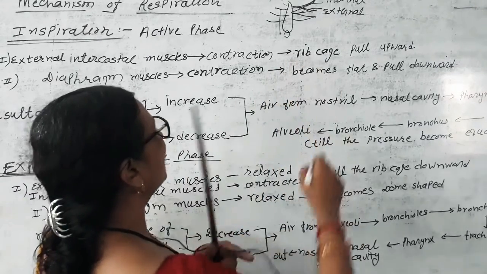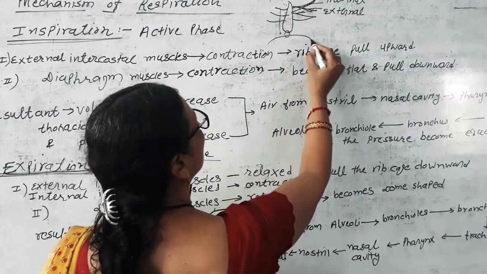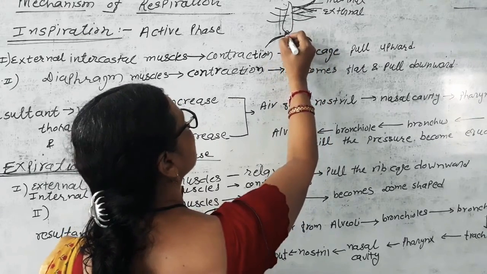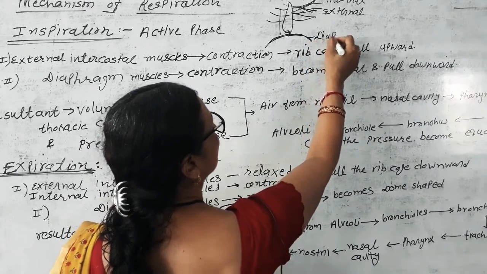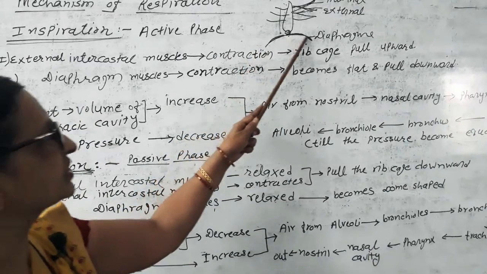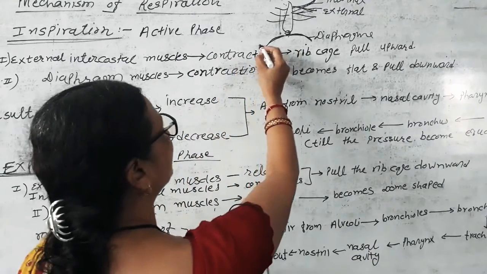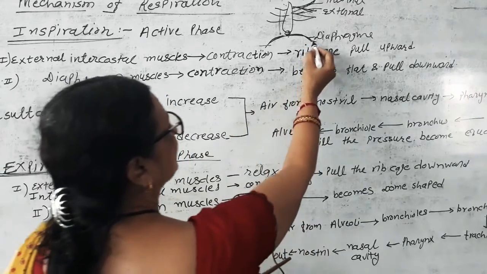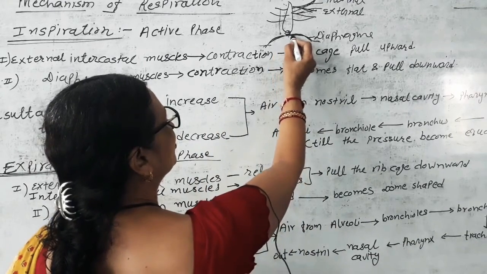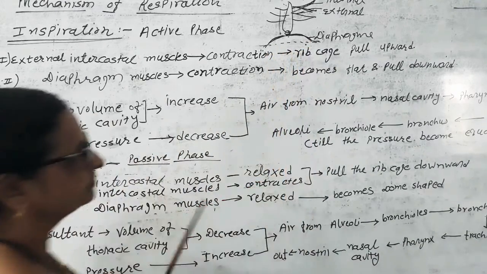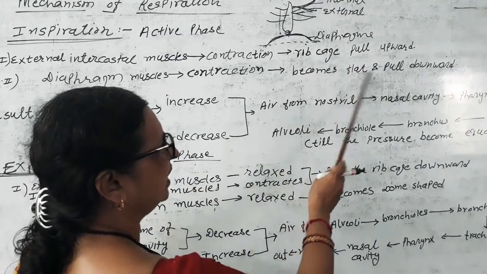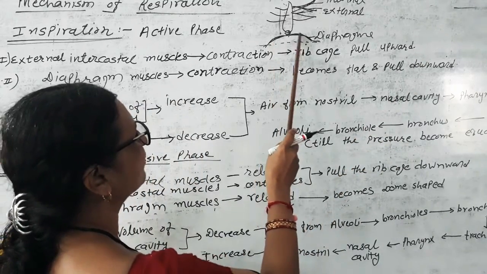Simultaneously, there is a diaphragm found below the thoracic cavity, which is a dome shaped structure. Diaphragm. So, the diaphragm in normal condition is a dome shaped structure. They are also connected with the muscles. Diaphragm muscles contract and the dome shaped diaphragm becomes flat. Diaphragm muscle contracts, becomes flat and pulls downward. So, this diaphragm pulls downward.